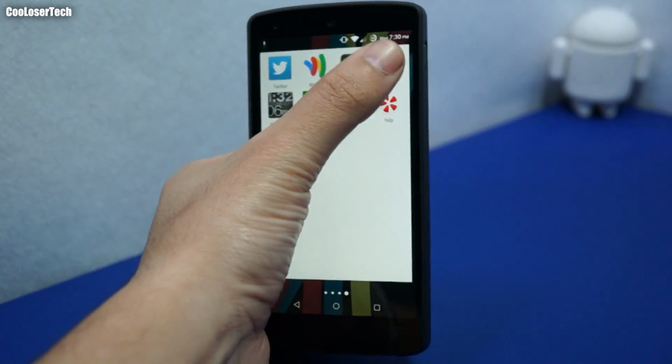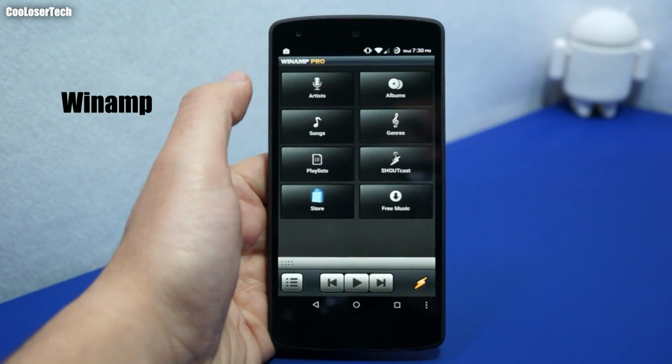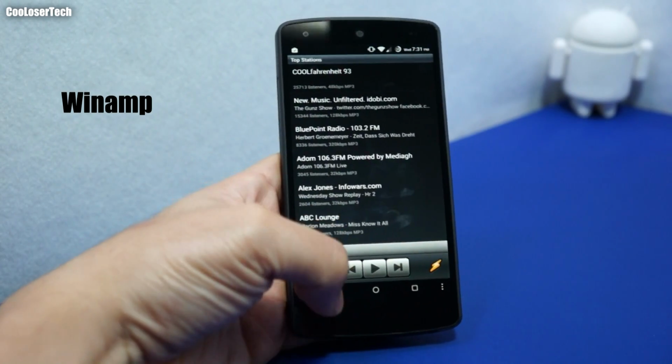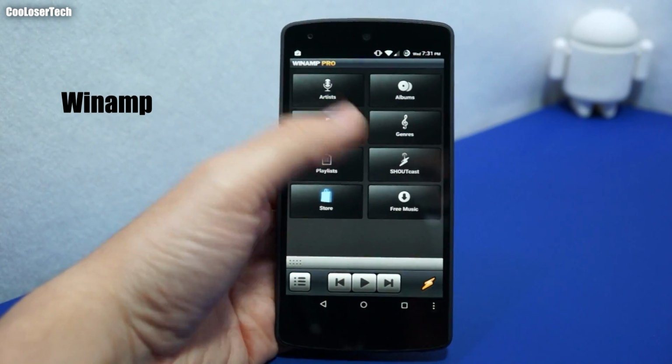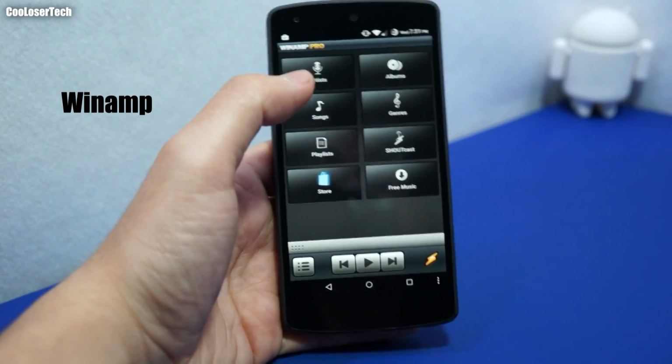So next up we have Winamp. I can play through Shoutcast. I use the internet radio that is very worth it. So you got your own player, artists and albums, and just a different type of look there.